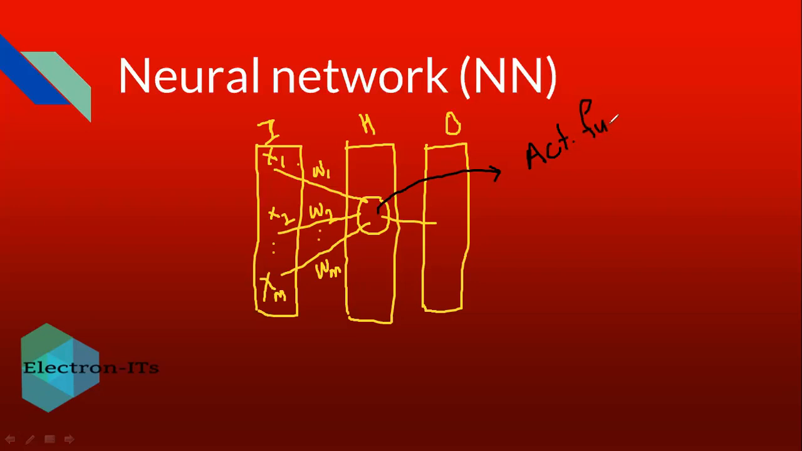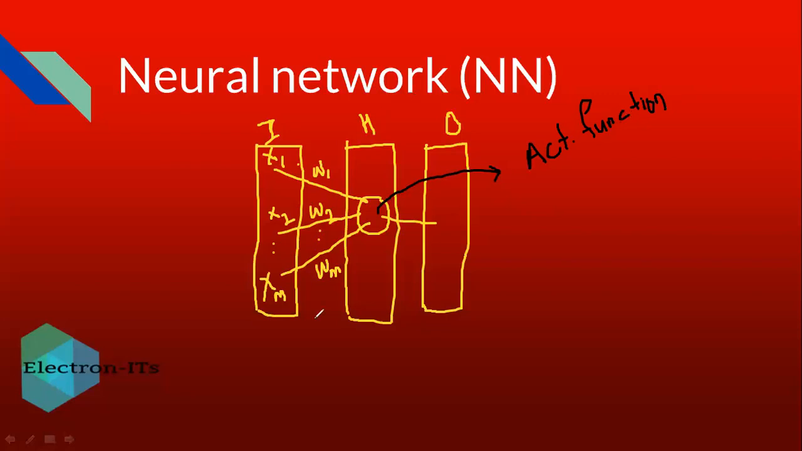That function may be any function out of the many activation functions available for the neural network, like the threshold function, sigmoid function, rectifier function, hyperbolic tangent. Likewise we have many activation functions available. Out of those you can use any activation function depending on your model and your requirement.